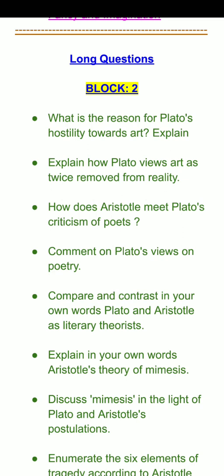So while preparing for the IGNOU MEG 05 examination, it is a suggestion that one needs to prepare this particular block, that is block 2, classical literary criticism concerning Plato and Aristotle,